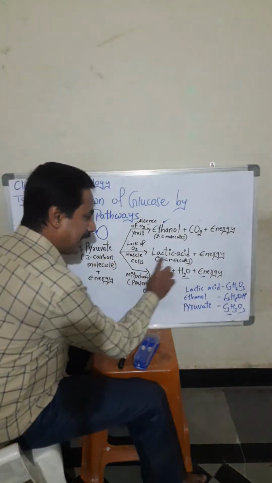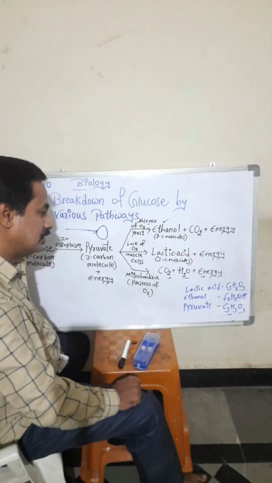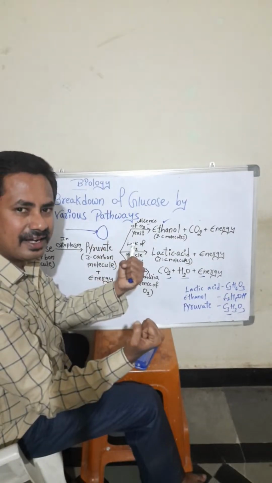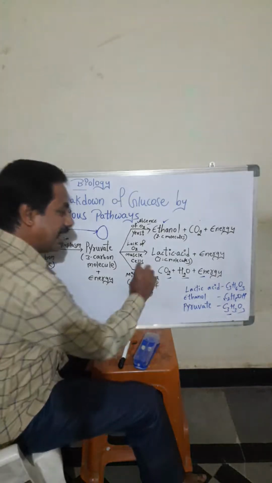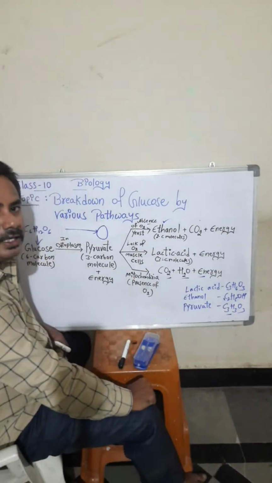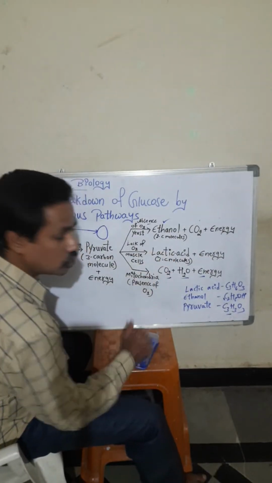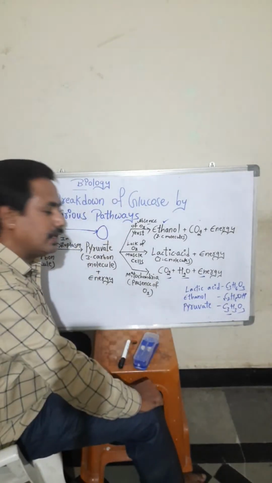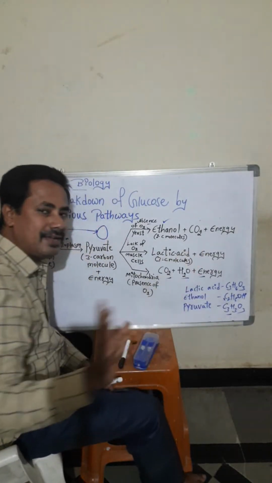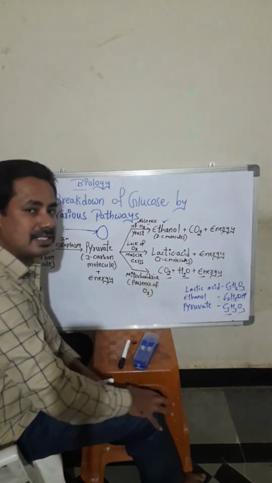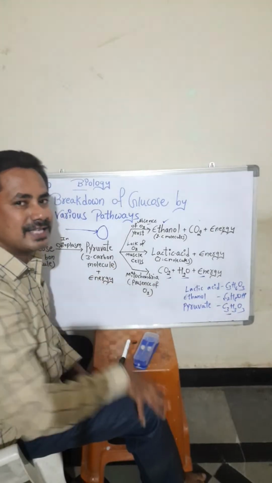What happens? Lactic acid is formed and energy is released. For lifting we need energy. At that time, okay, lactic acid is formed. Lactic acid is made up of 3 carbon molecules. What is the formula? The formula is C3H6O3. These formulas are not given in your textbook, students. I have written them separately for better understanding.